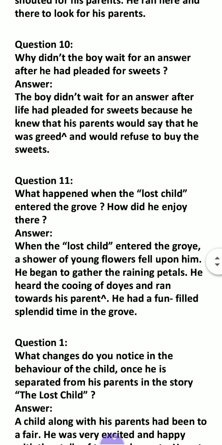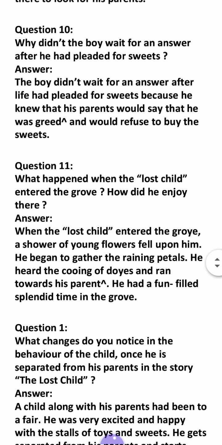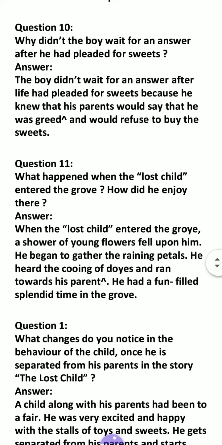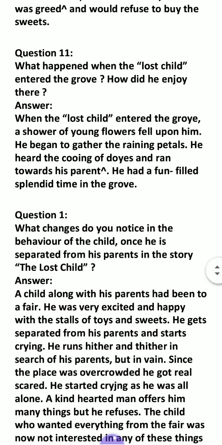The next question is here. What happened when the lost child entered the grove? How did he enjoy there? When the lost child entered the grove, a shower of young flowers fell upon him. This is the text-based question. He began to gather the raining petals. He heard the cooing of doves and ran towards his parents. He had a fun-filled, splendid time in the grove. So these are the questions.